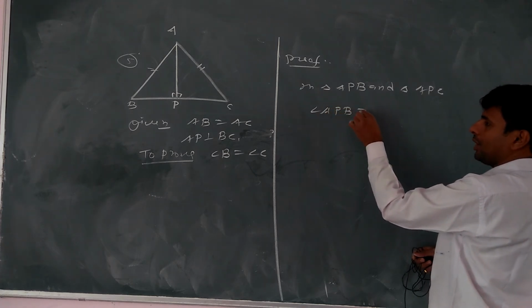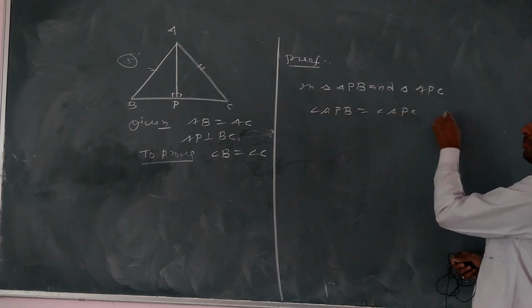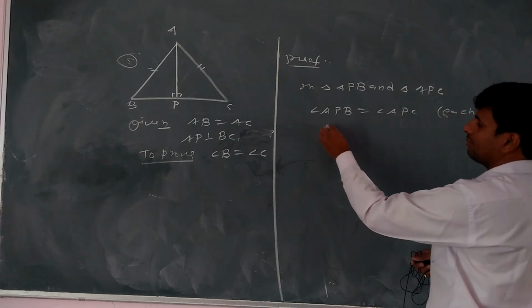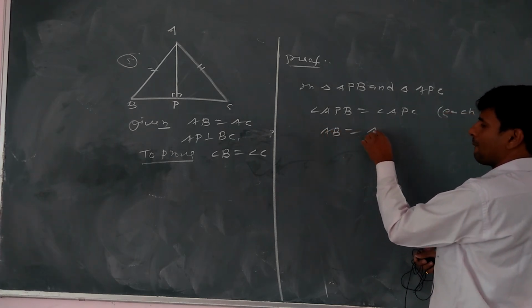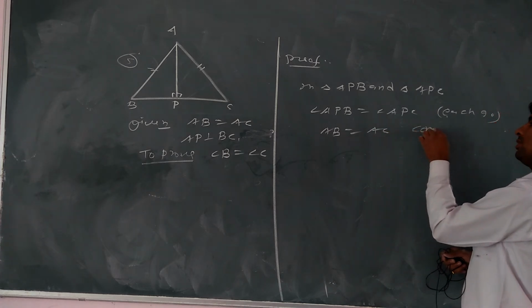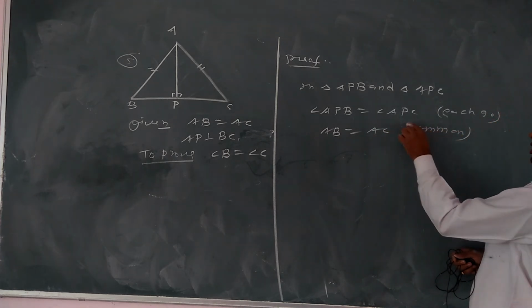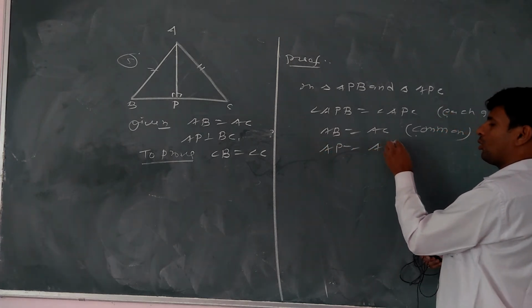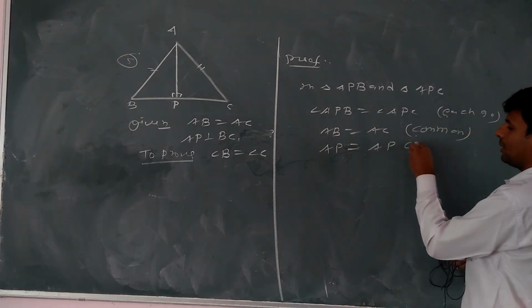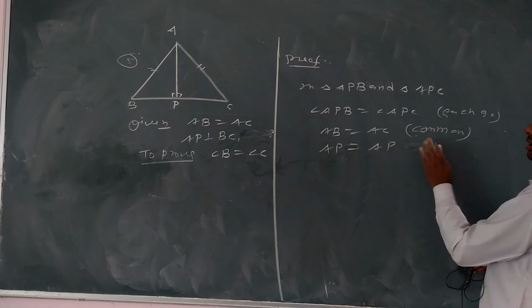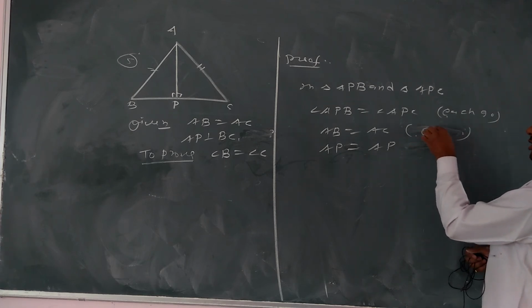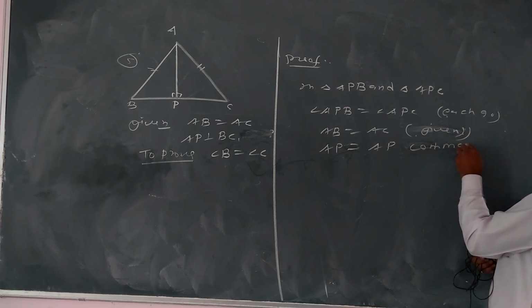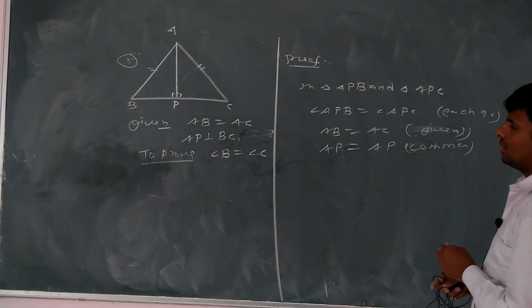Angle APB equal to angle APC because each angle is 90. AB equal to AC because it is given, and third AP equal to AP, this side is common.